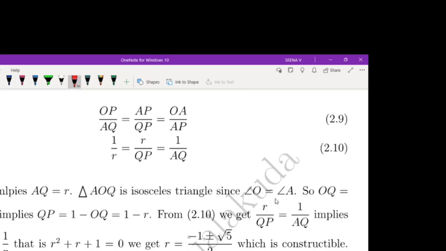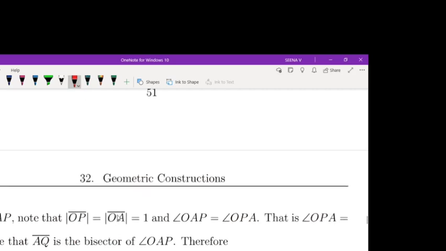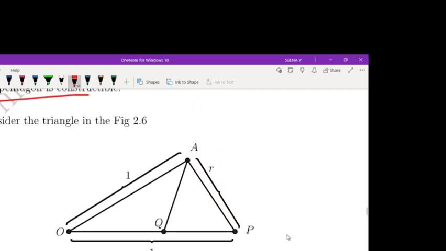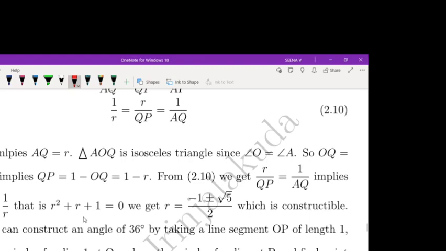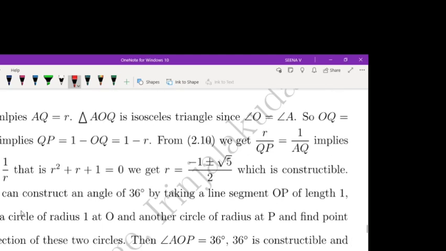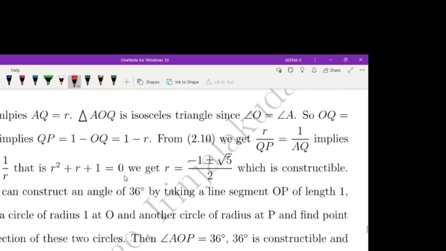Therefore, angle O equals angle A. So OQ equals AQ equals r, which implies QP equals 1 minus OQ, that is 1 minus r. So applying that here, r by 1 minus r equals 1 by r, which gives r squared plus r minus 1 equals 0. From this r equals this value, which is constructible because of the square root. If alpha is constructible, then root alpha is constructible. We have already discussed this number is constructible.